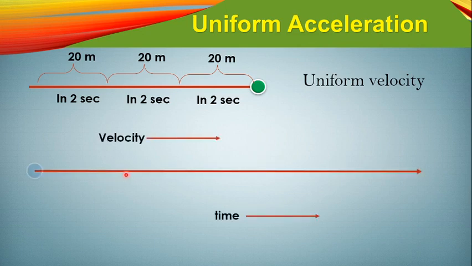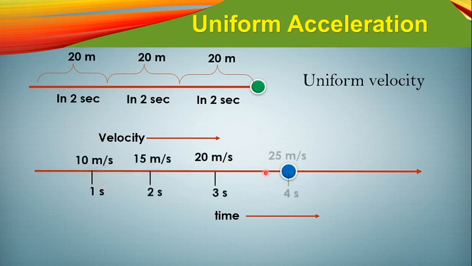See here, you can see the velocity of this body is changing: 10 meter per second, again 15 meter per second, again 20 and 25. You can see here one thing, the velocity of this body has changed from 10 meter per second to 15 meter per second.